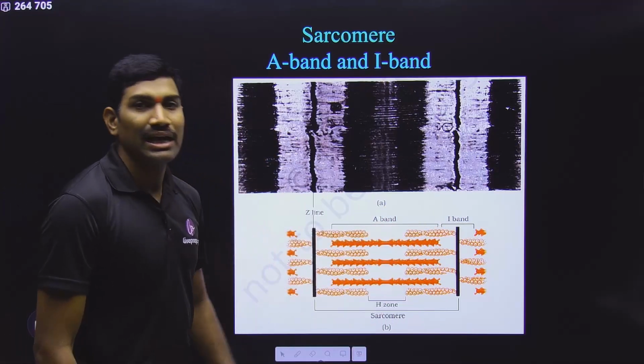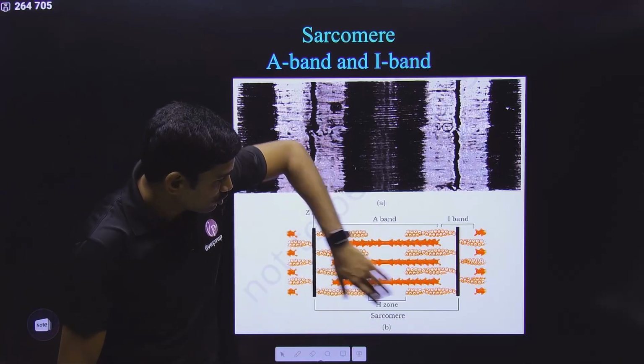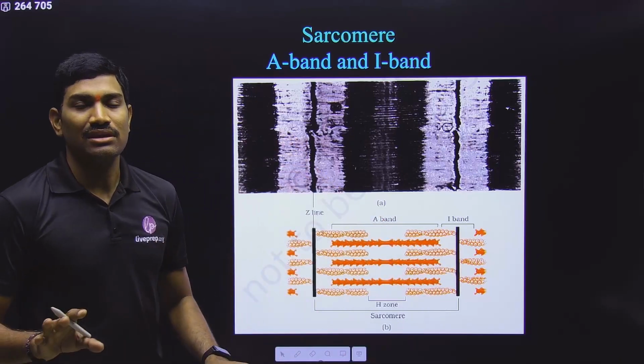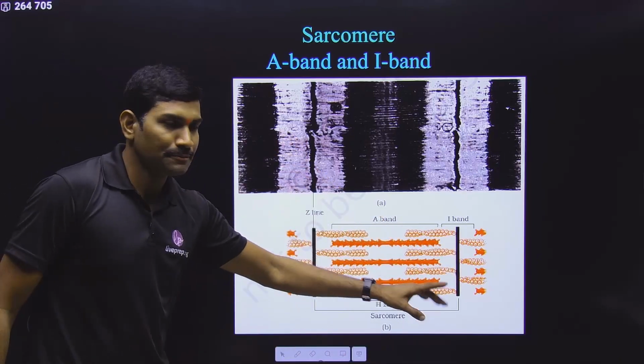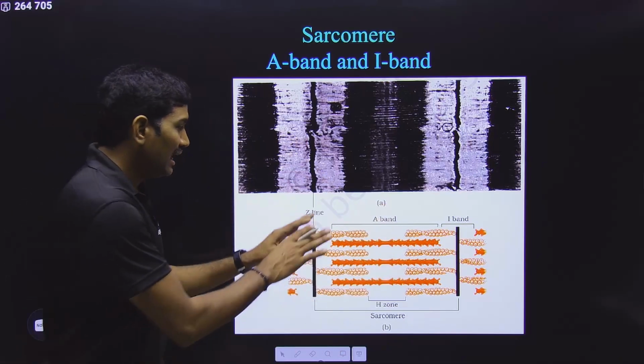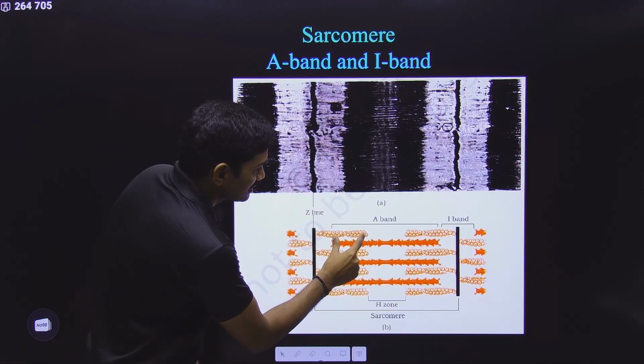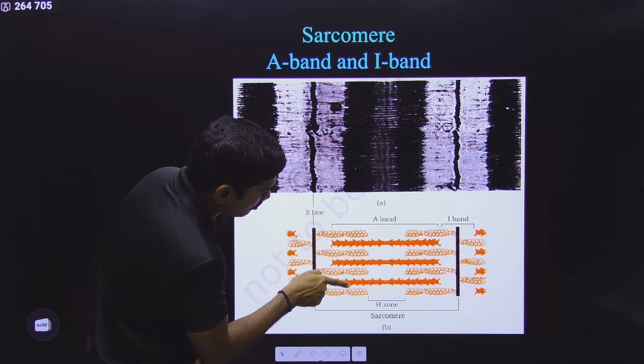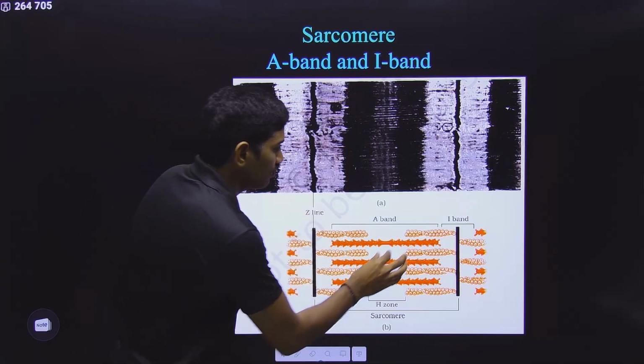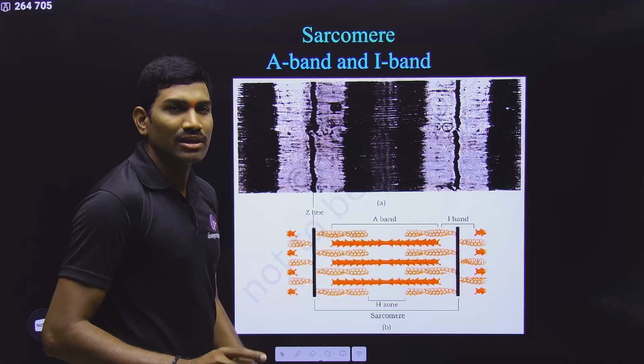In this direction they are present, and this thick filament is not attached to the Z lines or Z membrane. Okay, clear? Now this is the thick filament. Under the resting state, how exactly is it present? Some portions of the thick and thin filaments overlap with each other. Only some portions. And what are these portions?